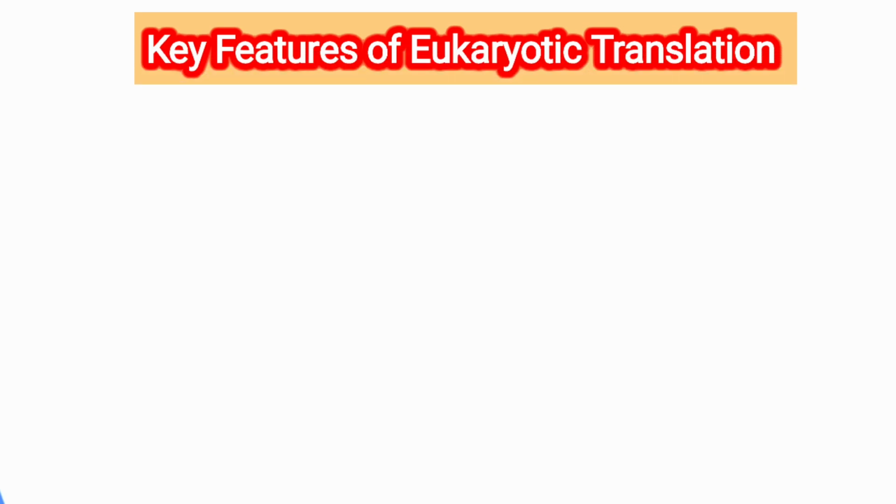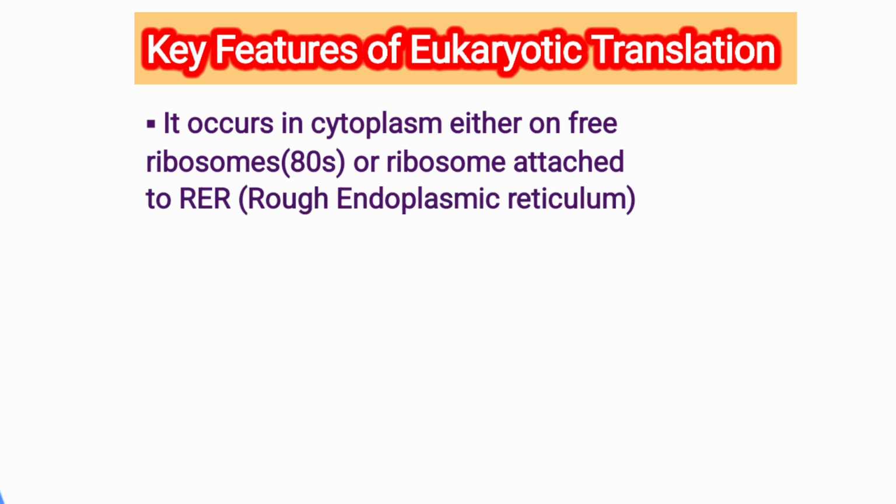Now, key features of eukaryotic translation. It occurs in the cytoplasm on either free ribosomes or ribosomes attached to the RER, rough endoplasmic reticulum.